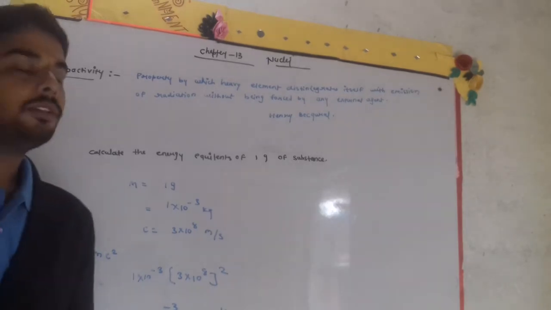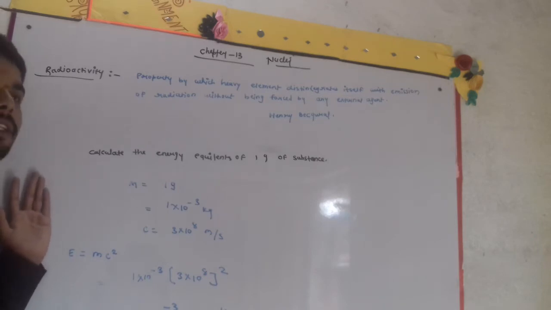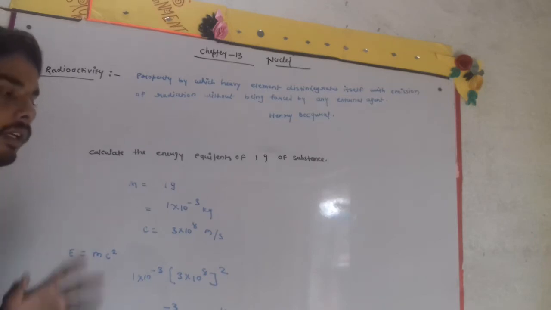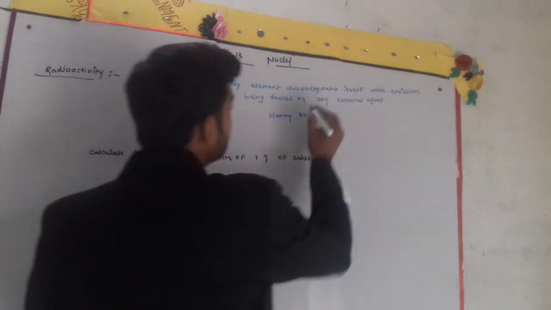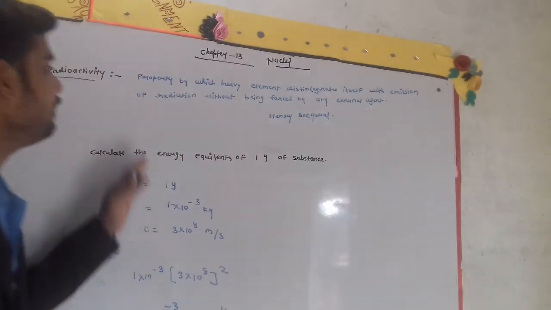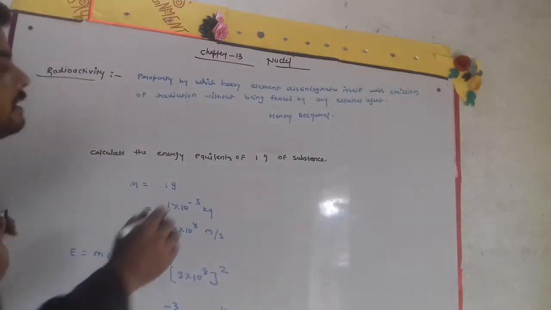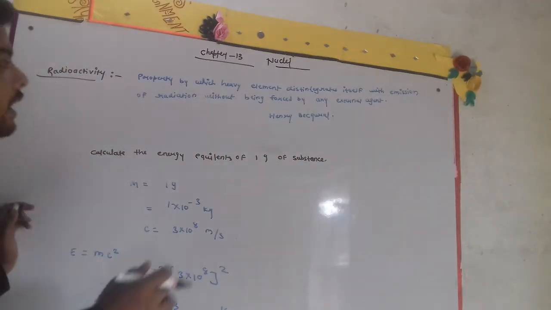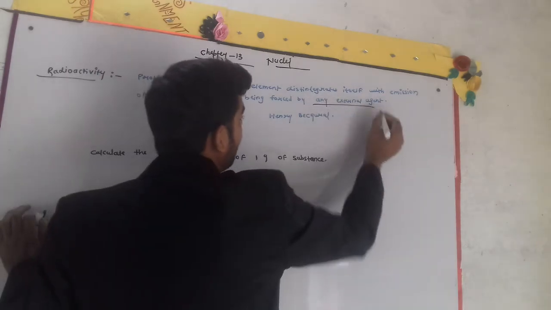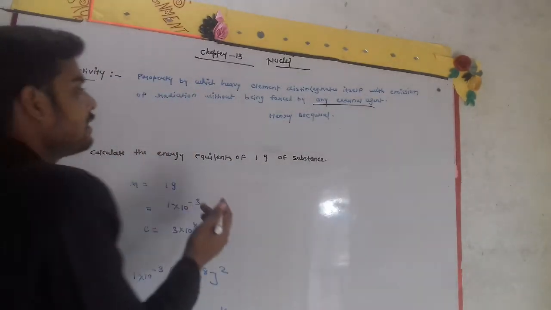Now we are going to study radioactivity. We have generally studied in the 9th or 10th classes what radioactivity is. Radioactivity is the property by which a heavy element disintegrates itself with emission of radiation, without being forced by any external agent. The heavy element disintegrates itself.